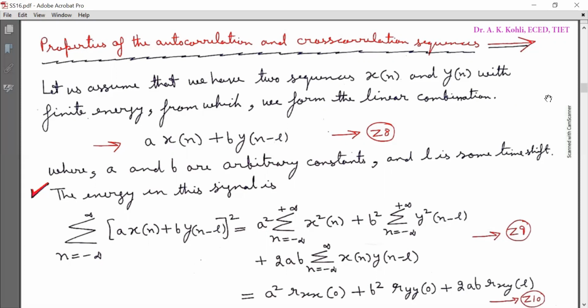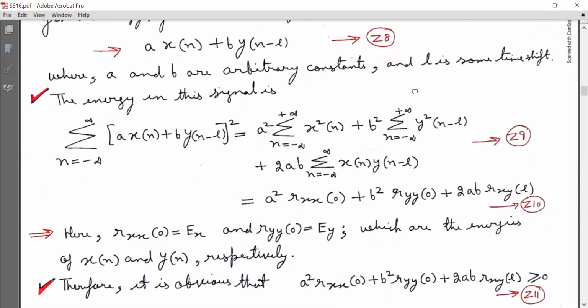Now the energy in this signal is summation n running from minus infinity to infinity of the whole square of a x[n] plus b y[n minus l], which is equal to a square summation n running from minus infinity to infinity x square[n] plus b square summation n running from minus infinity to infinity y square[n minus l] plus 2ab summation n running from minus infinity to infinity x[n] y[n minus l]. Mark it as equation Z9.